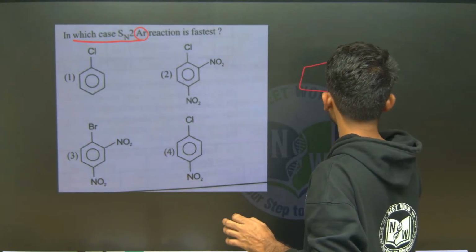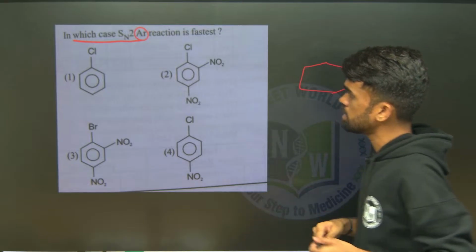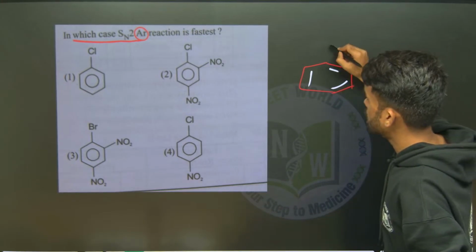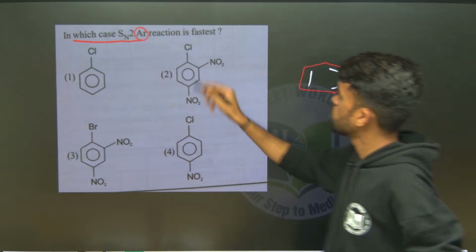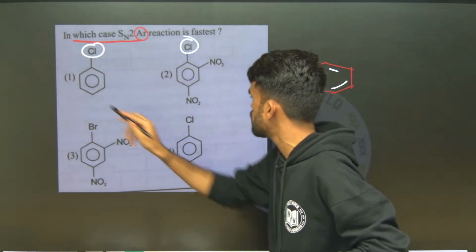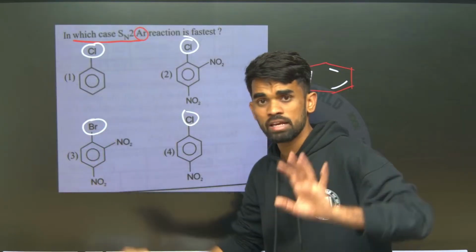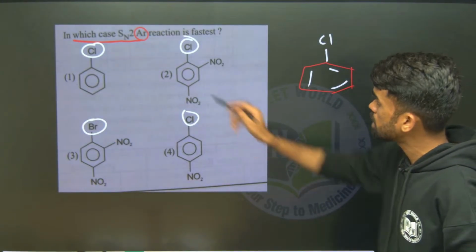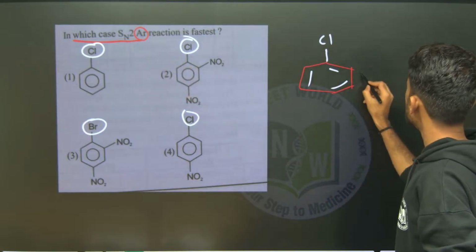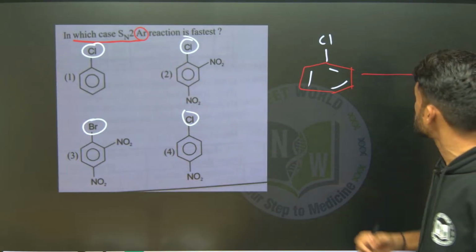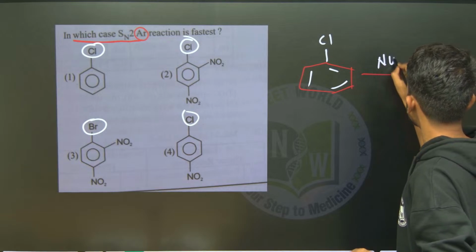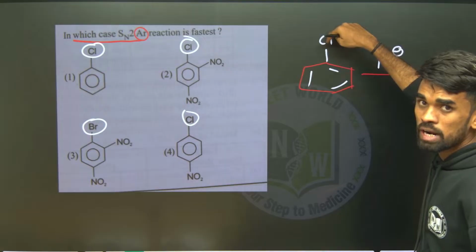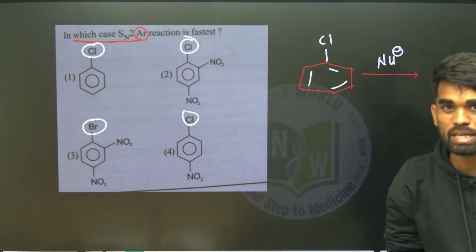See, we have a benzene ring over like this, with electrons like this. And here in all of these cases you are seeing something like chlorine, chlorine, chlorine, and something like bromine. It means halogens must be present here. Now what reaction are they saying? SNAr, nucleophilic aromatic substitution. So some incoming nucleophile should come here and substitute this chloride.